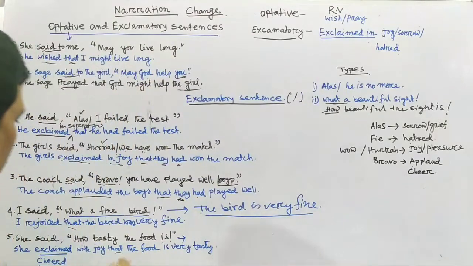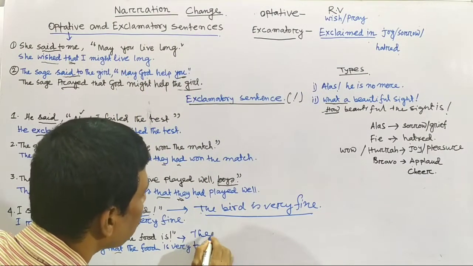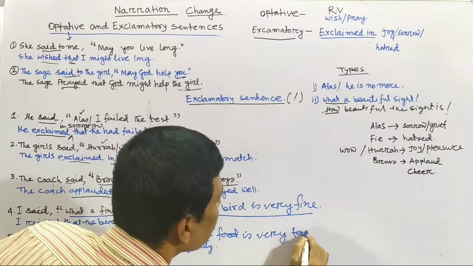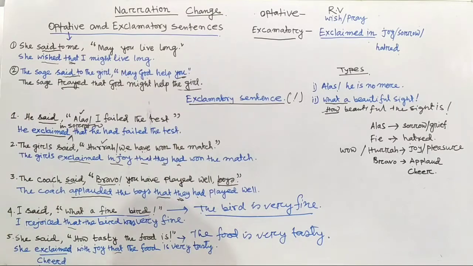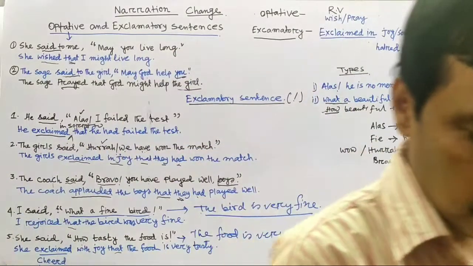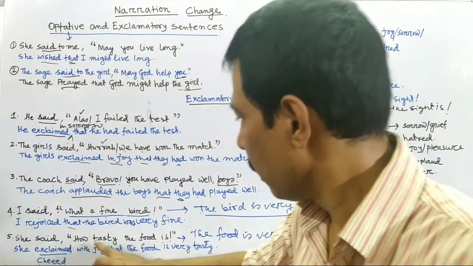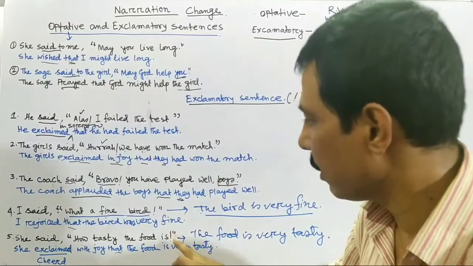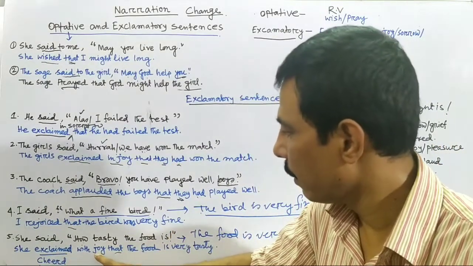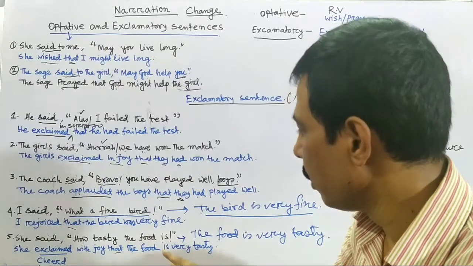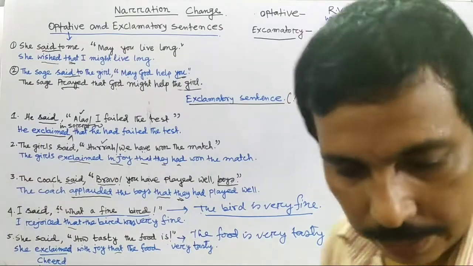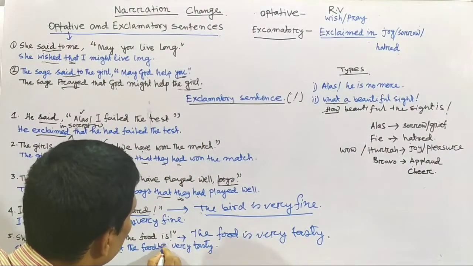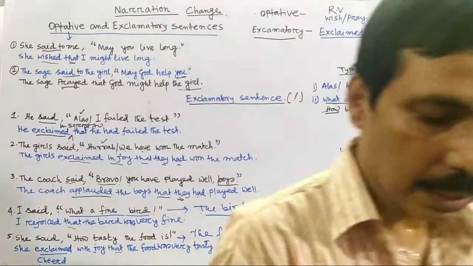How tasty the food is, that means the food is very tasty. The food is very tasty. So when I change into direct to indirect, she said how tasty the food is, and it expressed a pleasure. So she exclaimed with joy that the food was very tasty. Is turned into was. The food was very tasty.